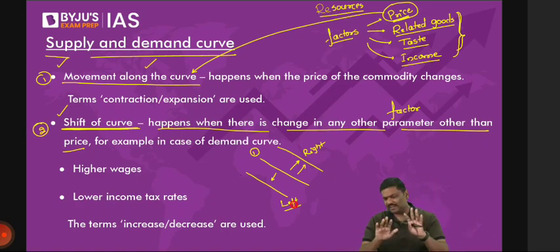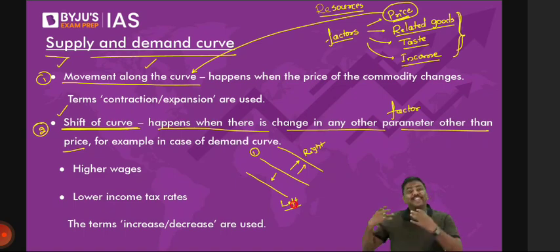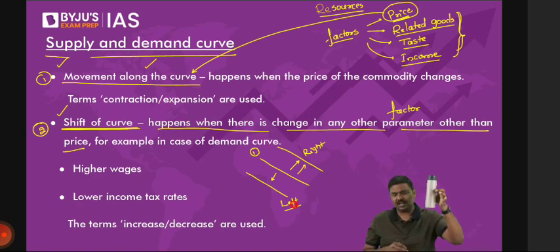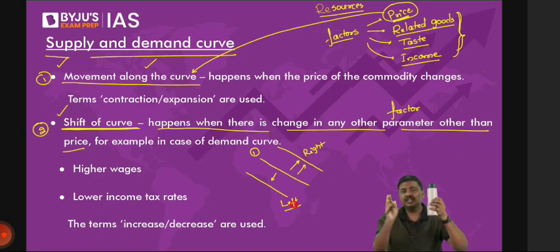I'll tell you why they will shift. Have patience. Always have patience. Some of you are trying to teach me, so have patience. There are situations where the line will shift to the right, and situations where it will shift to the left. Sir, will it happen only for the demand curve? Absolutely not. It will happen to the demand curve as well as the supply curve. But what is most important? What should you remember? Point number one. Whenever the price of the product, imagine you're talking about this bottle, changes, you will not observe a shift, you will observe movement. I've not yet gone to the movement.